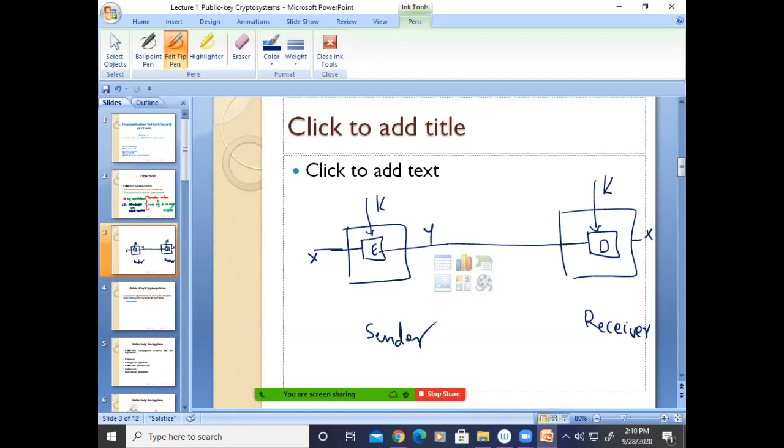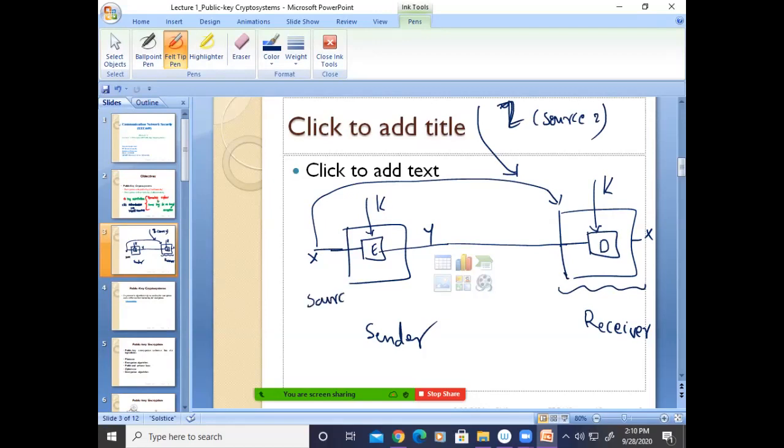Now the receiver doesn't actually know whether the message is coming from X or not. Suppose one message is coming from X, the second message may come from Y or some Z. This is source 1 and this is source 2. The first message is coming from X and the second message is coming from Z. The receiver doesn't know, so there is no authentication.